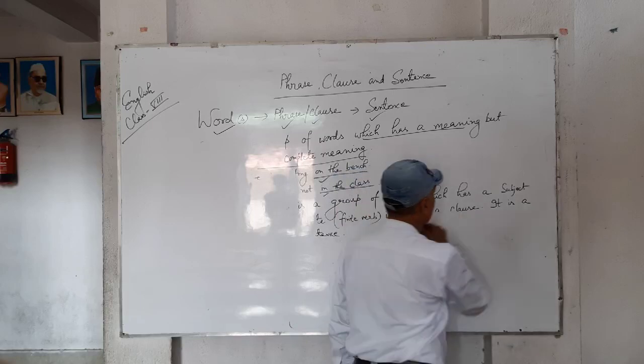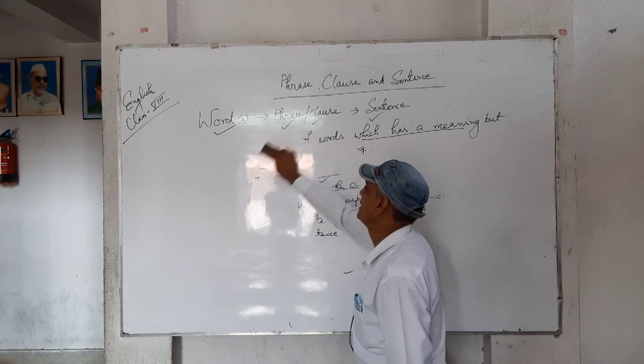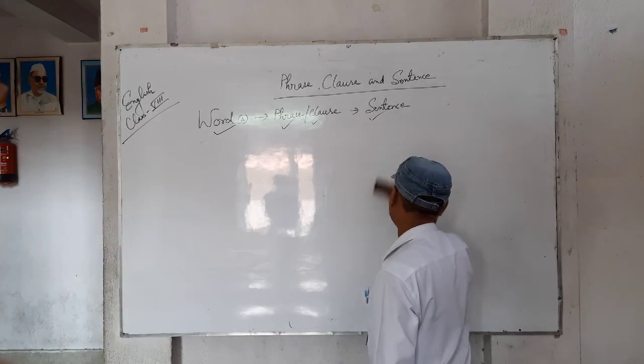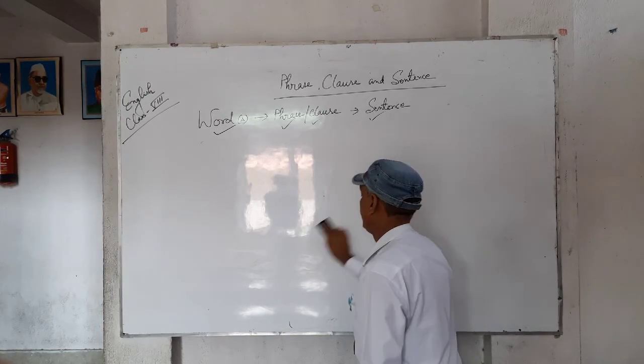The last: now I will teach you about the sentence and different kinds of sentences. Sentence.